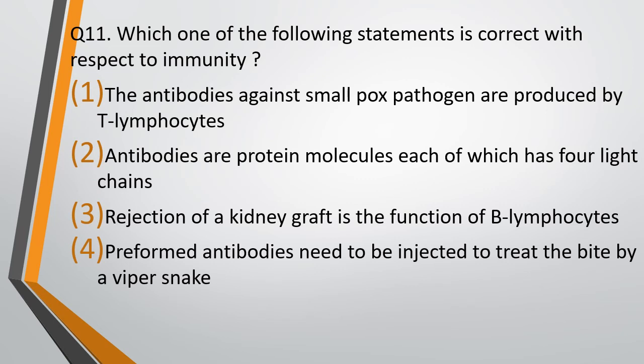Question number 11. Which one of the following statements is correct with respect to immunity? The antibodies against smallpox pathogens are produced by T lymphocytes. Antibodies are protein molecules, each of which has 4 light chains. Rejection of a kidney graft is a function of B lymphocytes. Preformed antibodies need to be injected to treat the bite of a viper snake. Which one of the following is correct? The correct answer is option 4. Preformed antibodies or antivenoms need to be injected to treat the bite of a viper snake.